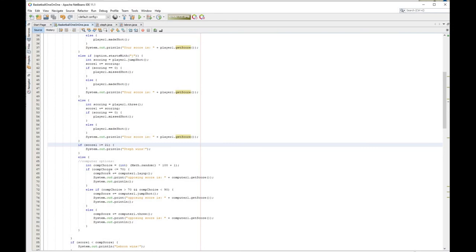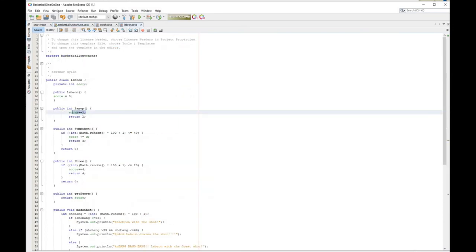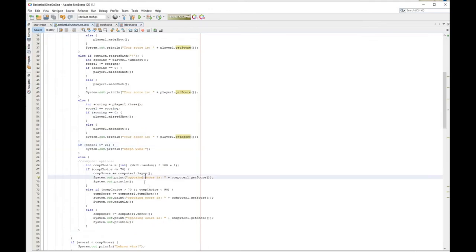Because we know that LeBron has really good stats for his layup, he'll make layups 100% of the time, and he'll make his threes a very small percentage of the time. I made it so that the computer LeBron will most likely pick a layup option rather than our other 3 options.